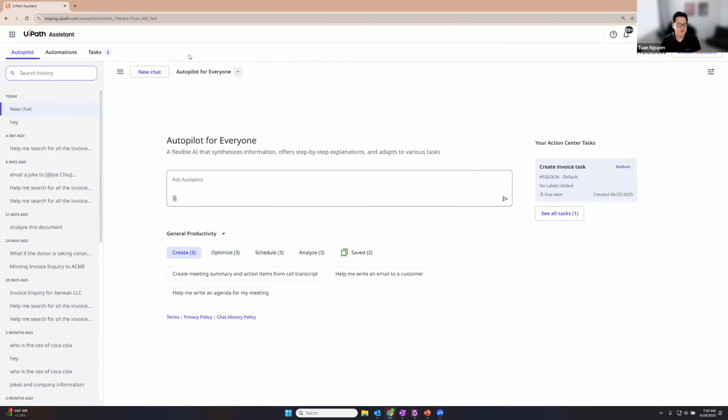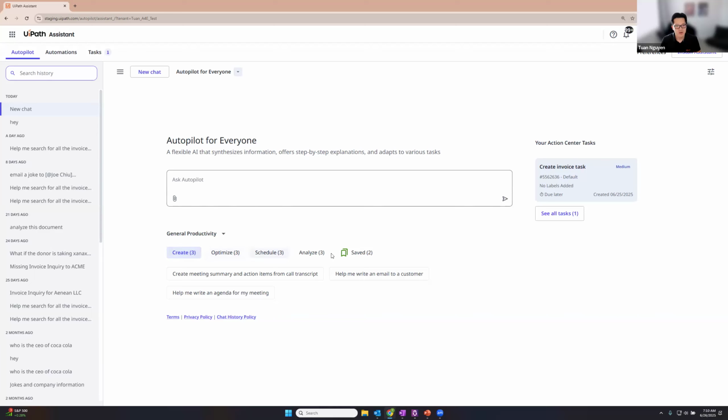All right, so here's an environment that I have loaded up with plenty of information. I'm going to walk you through each of the functionality really quickly. If you are familiar with Autopilot for Everyone previous to 25.4, the UI looks very different. We wanted to revamp the UI, reduce the cognitive load on the user, and make the chat itself front and center. As you can see here, we brought the chat box front and center.